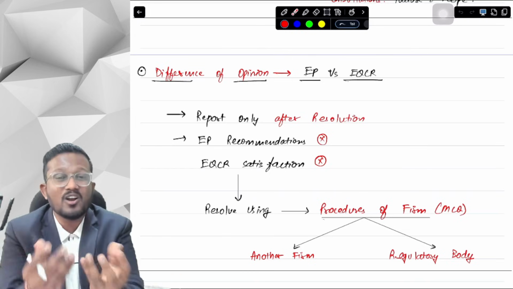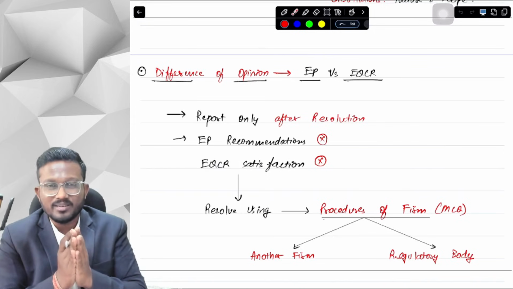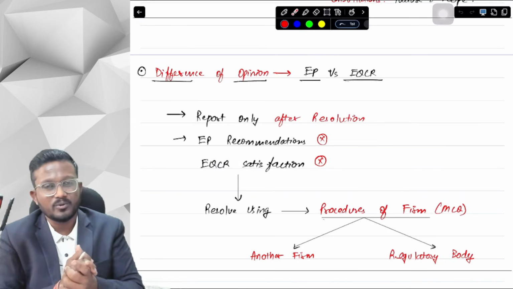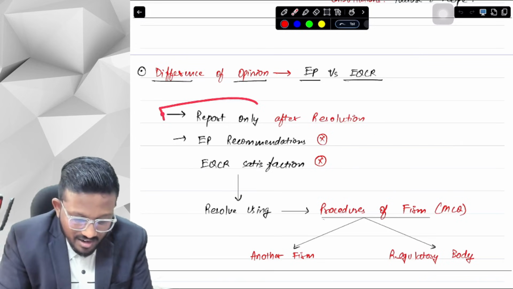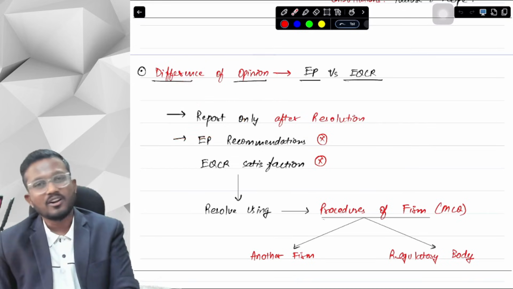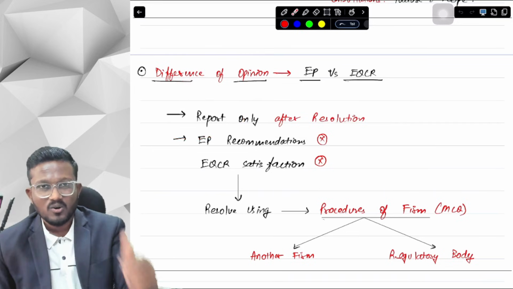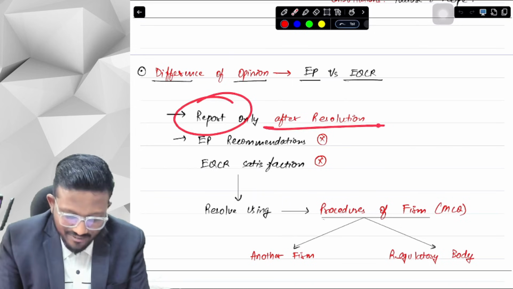All should agree on that particular point, and after that only the engagement partner can sign his auditor's report or put a date on it. So he is saying that we can report only after the resolution of all the differences of opinion. We cannot put a date on our report until the difference of opinion is resolved. Okay. Yes, sir. So report only after the resolution.